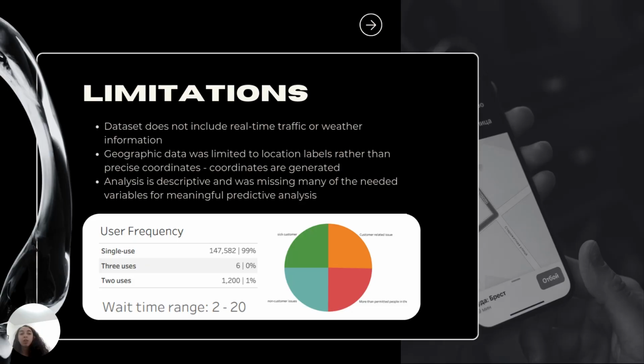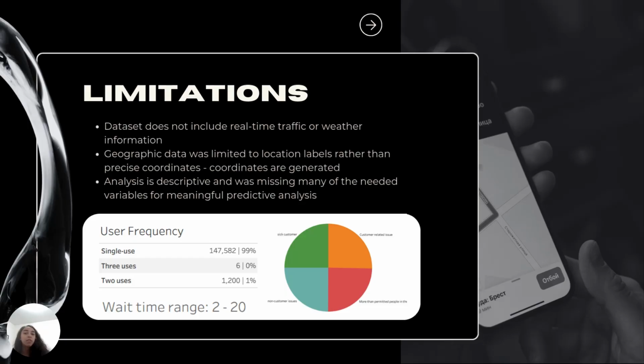Some examples are below, where Uber riders in this data set were 99% of the time people who only used Uber once in the entire year, with only 1% of riders using it 2 times. Additionally, despite one of our main areas being the airport, wait time ranges were between 2 minutes and 20 minutes. I've definitely waited for an Uber longer than 20 minutes before. So there's just some things that were unrealistic.